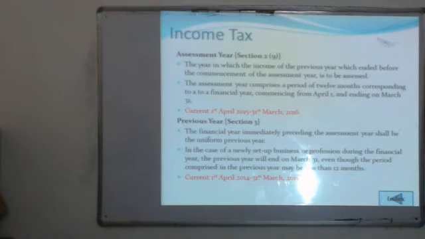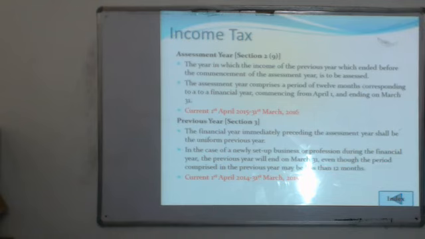Now we will check the definition of assessment year and previous year. The year which ends on 31st March of the current year, or the year for which we calculate the income which is subject to tax, is called the previous year.